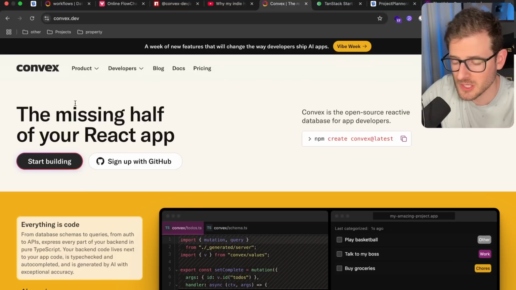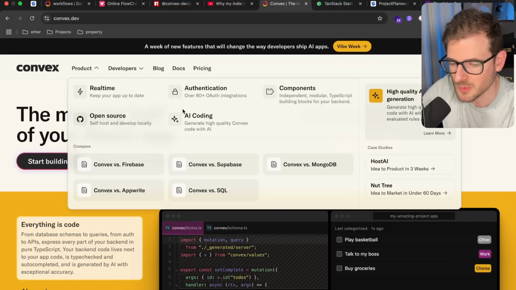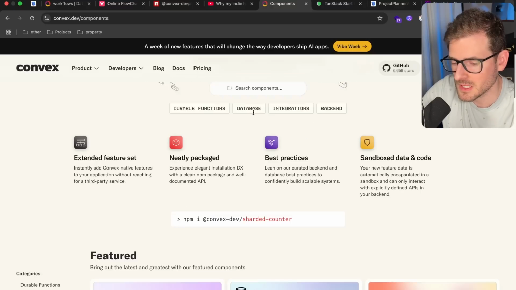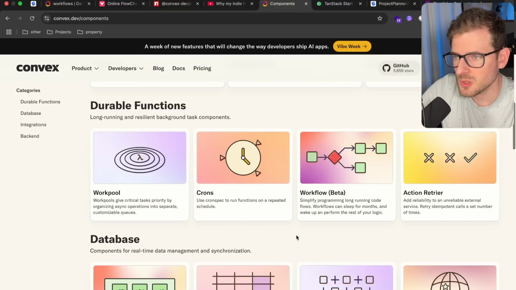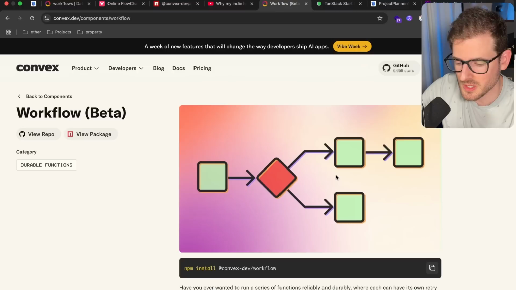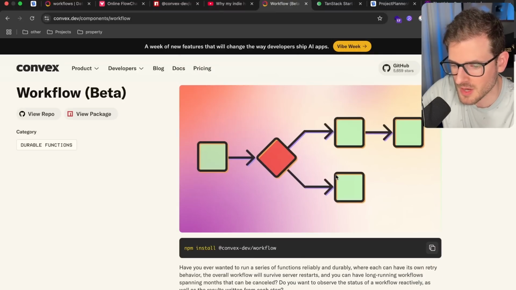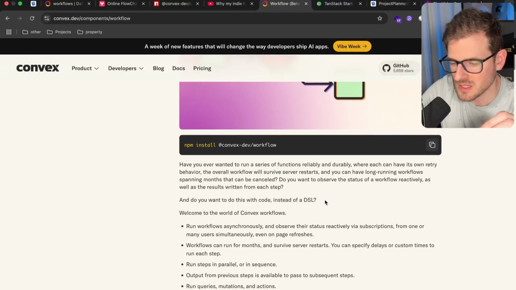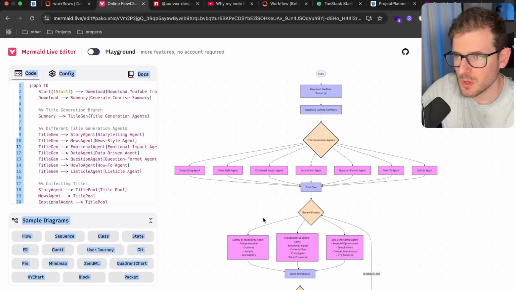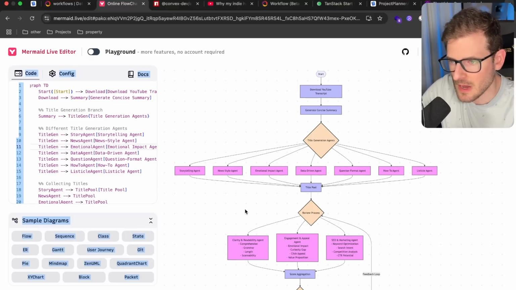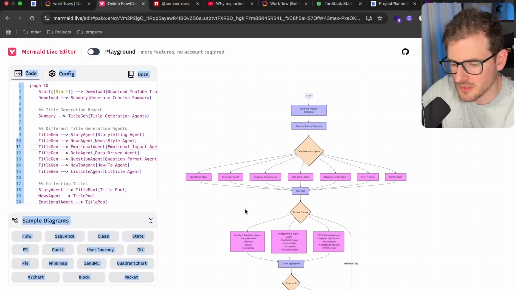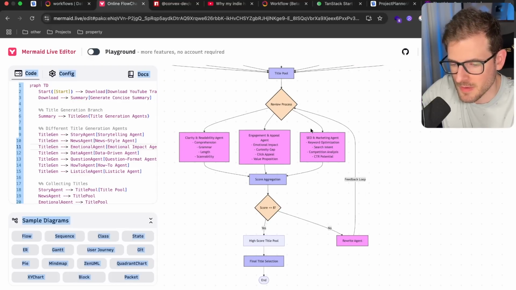Now, although Convex is a great backend as a service and has file storage and a reactive database and all these awesome bells and whistles, the thing that we're going to be focusing on this video is using components. So Convex has this idea of components where you can just plug them into your Convex project and get a whole bunch of extra functionality right out of the box. One of the main ones we're going to be using here is the workflow component. This component will enable you to build out really complex workflows like you're seeing here, where we have to basically fan out and run a bunch of different AI agents concurrently, and then fan back in and do something with all the titles, and we can fan back out again for the review and the rewrite process.